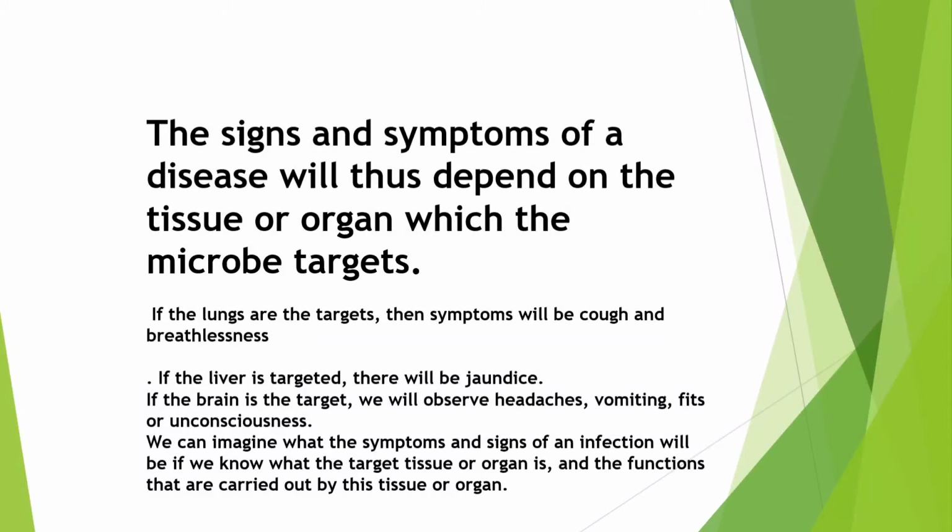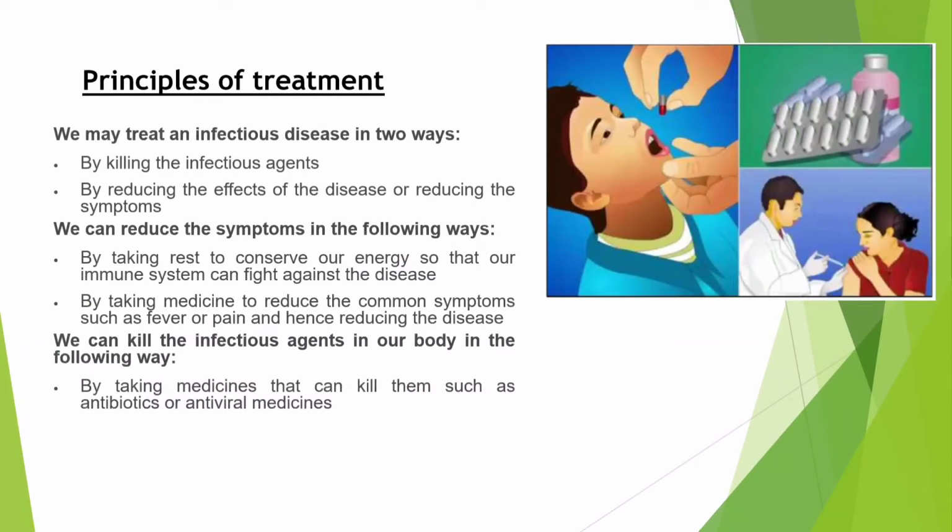We can imagine what the symptoms and signs of an infection will be if we know the target tissue or the organ, and hence that function is going to be affected. Principles of treatment. We may treat infectious diseases in two ways. Number one, by killing the infectious agent. Number two, by reducing the effect of the disease or by reducing the symptoms.